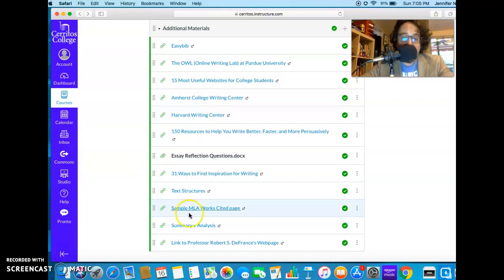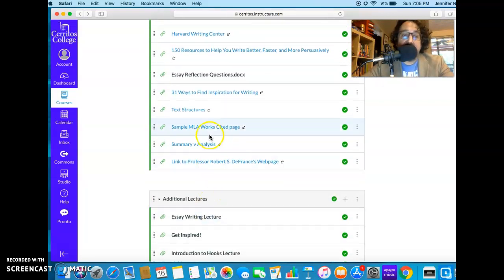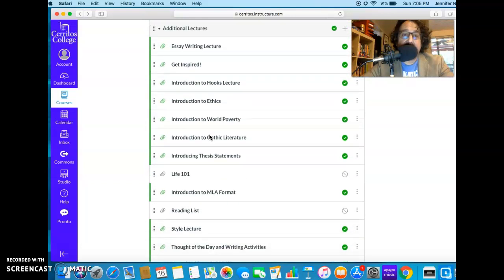The sample works cited page, summary versus analysis, so it covers the difference between summary and analysis. I can't overstate the value of looking at that. Obviously, you want to look at everything. But really, before you get started in the class, it's good to review what is summary and what is analysis. Every essay has to have analysis. That's really what makes the body paragraphs effective, right? You have to have evidence, you have to have analysis.